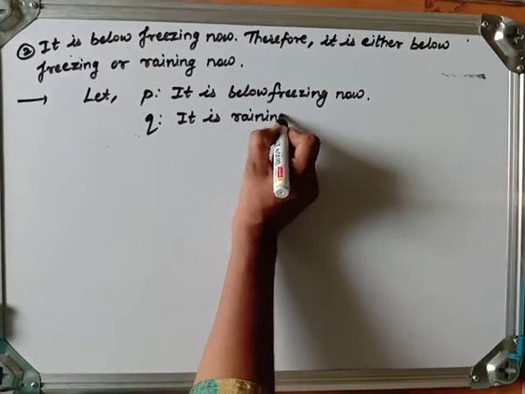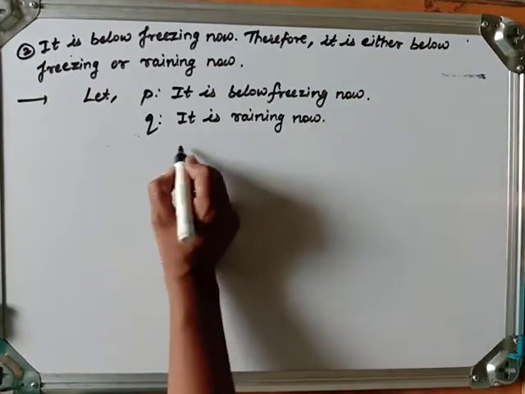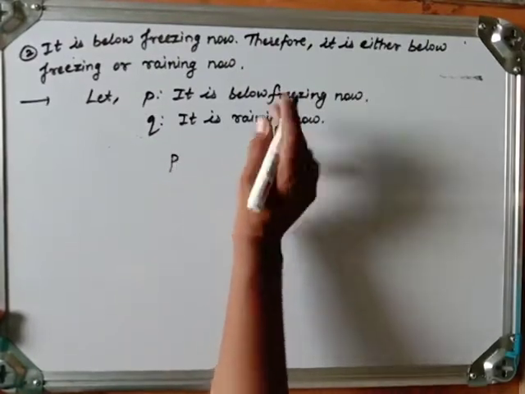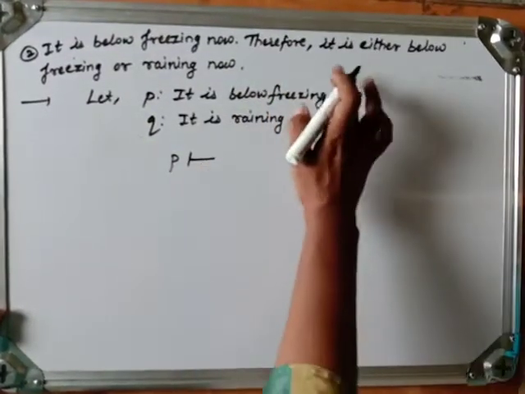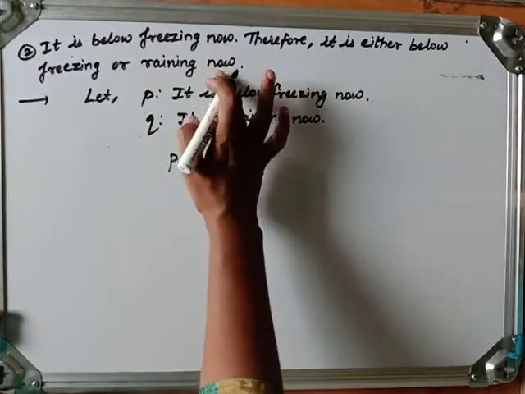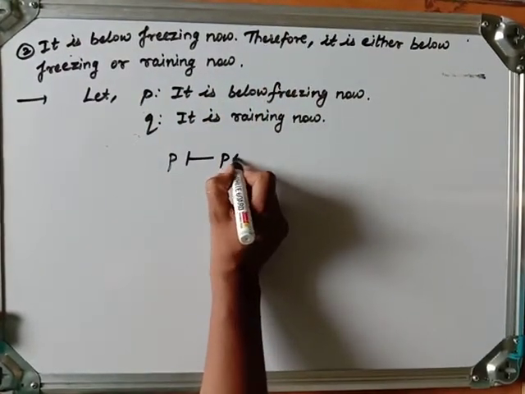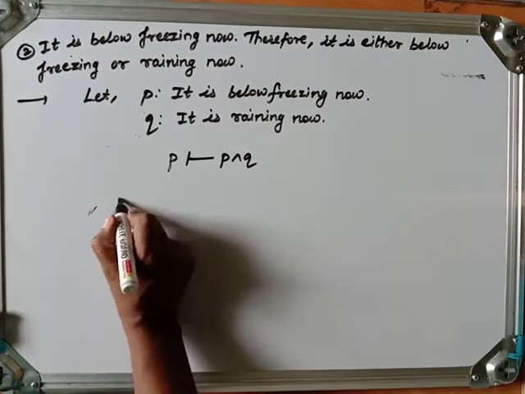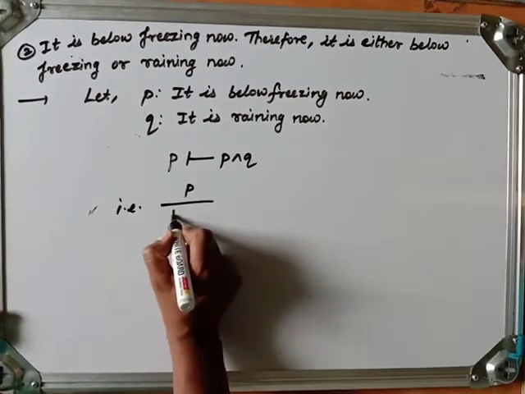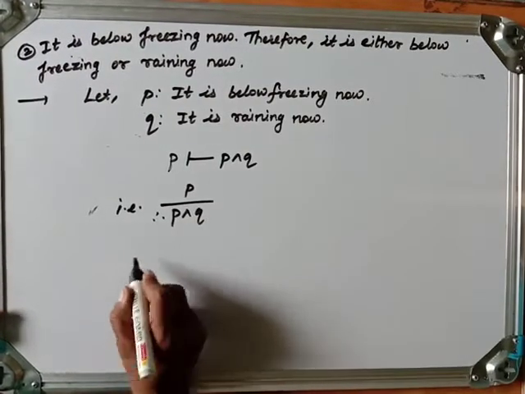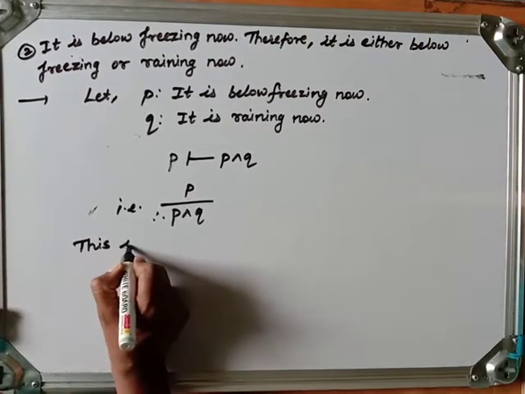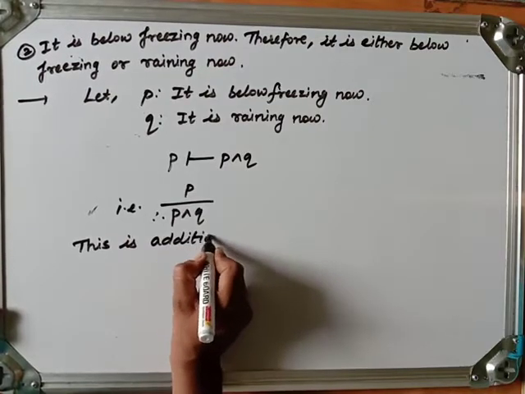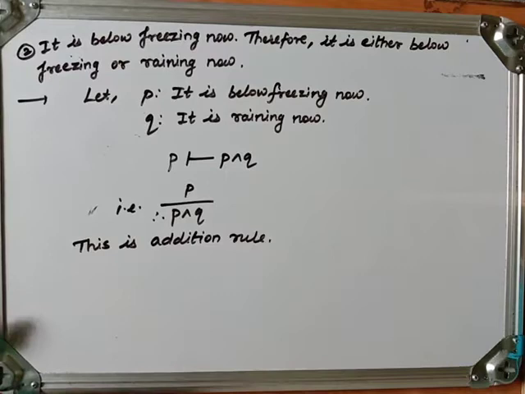So P, and therefore, the conclusion: it is either below freezing or raining now, which means P or Q. Another way to write it: P, therefore P or Q. This argument is the addition rule.